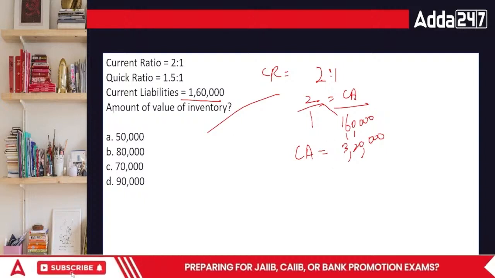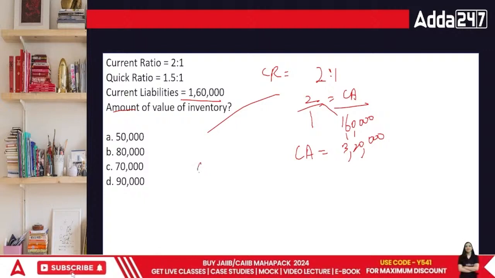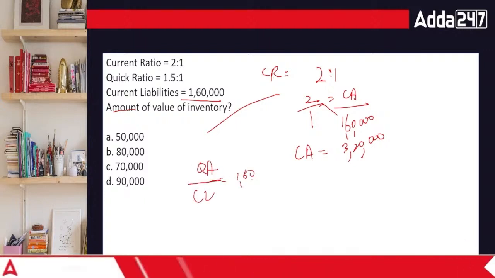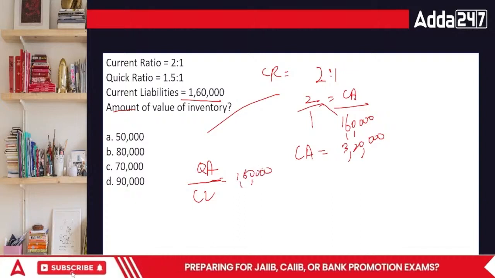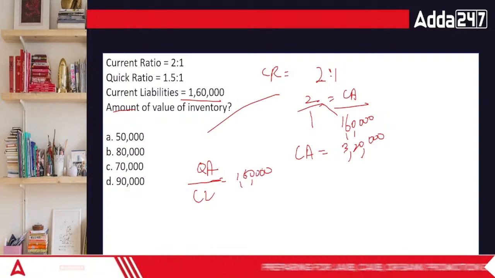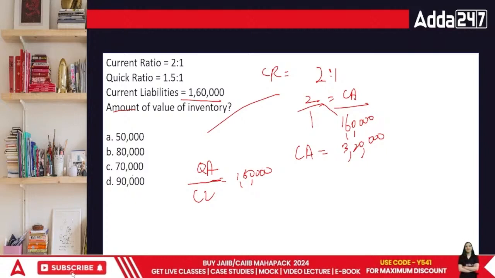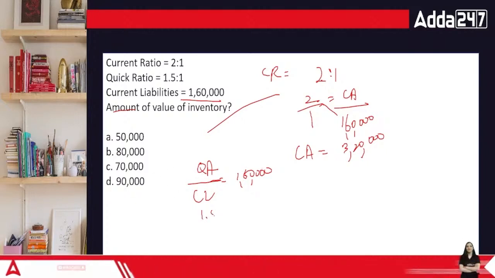Now the question asks for the value of inventory. That means quick assets divided by current liabilities, where current liabilities are 1,60,000. In this specific area, the quick ratio is 1.5.